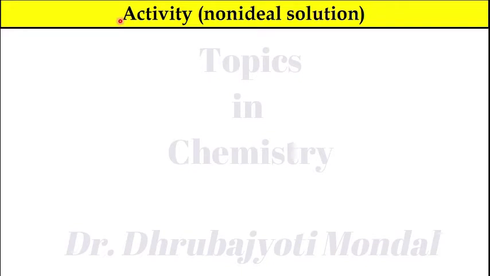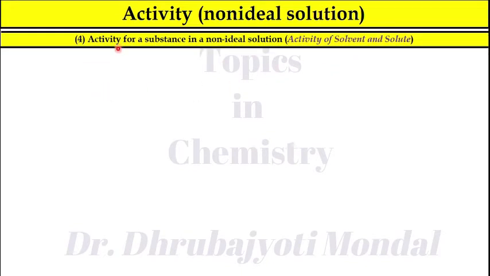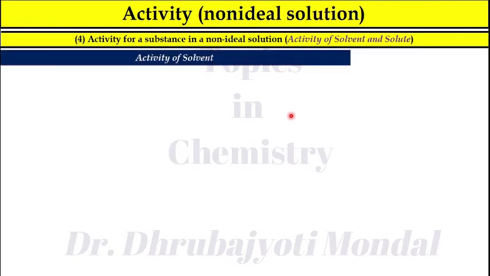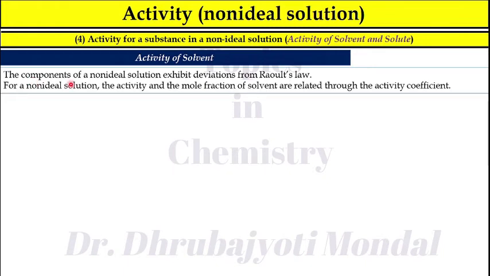Now consider activity for a non-ideal solution. So, activity for a substance in a non-ideal solution: activity of the solvent and activity of the solute. First consider activity of the solvent. The components of a non-ideal solution exhibit deviation from Raoult's law. For a non-ideal solution, the activity and mole fraction of the solvent are related through the activity coefficient.